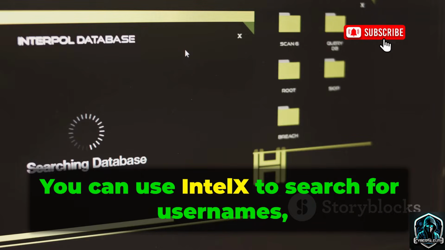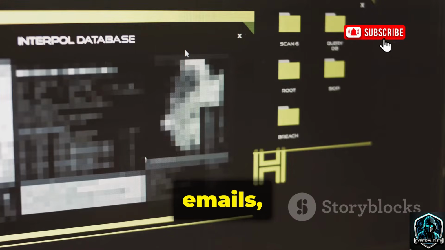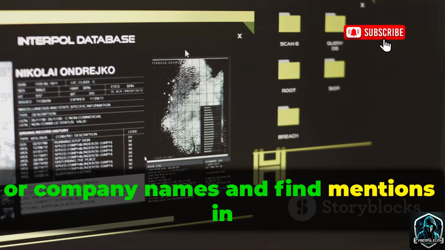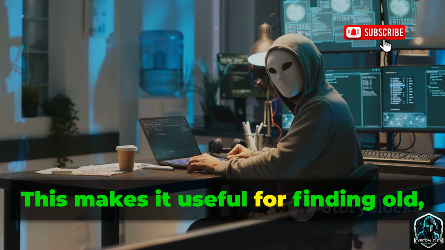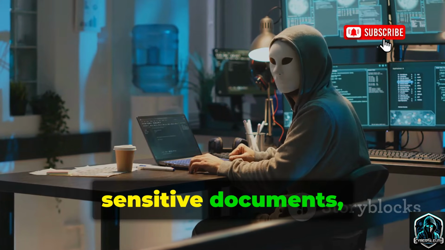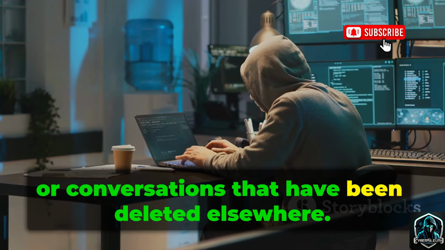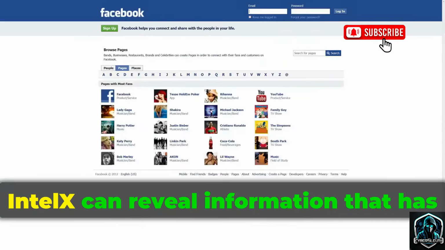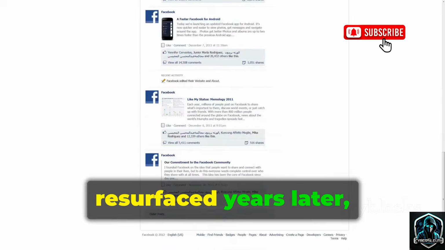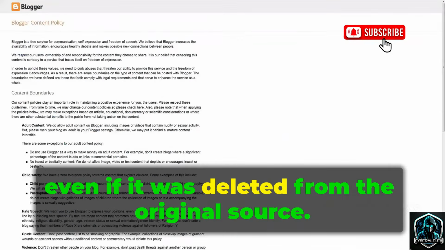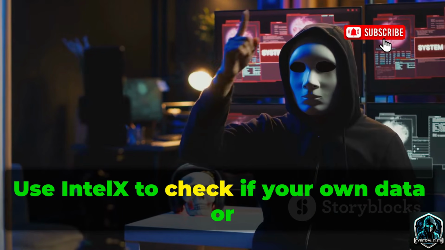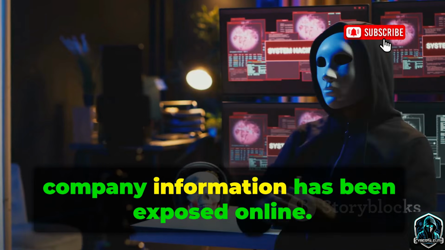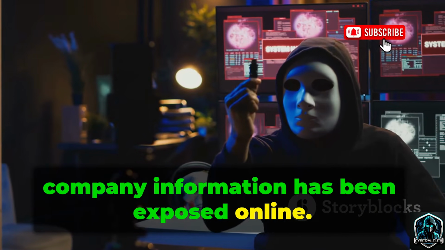You can use IntelliX to search for usernames, emails, or company names and find mentions in places that are no longer publicly accessible. This makes it useful for finding old leaked passwords, sensitive documents, or conversations that have been deleted elsewhere. IntelliX can reveal information that has resurfaced years later, even if it was deleted from the original source. Use IntelliX to check if your own data or company information has been exposed online.